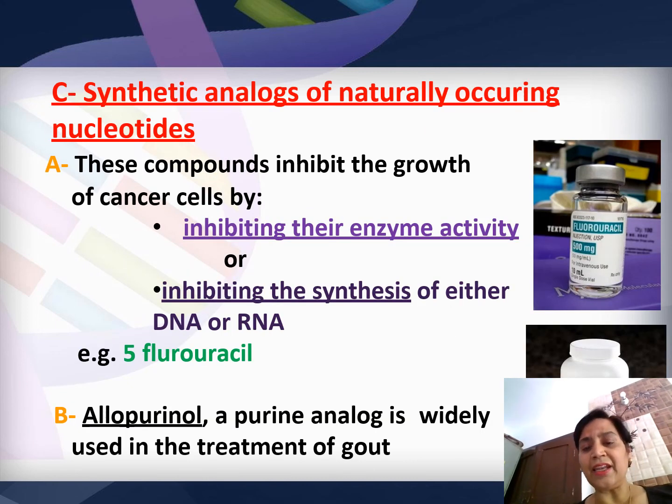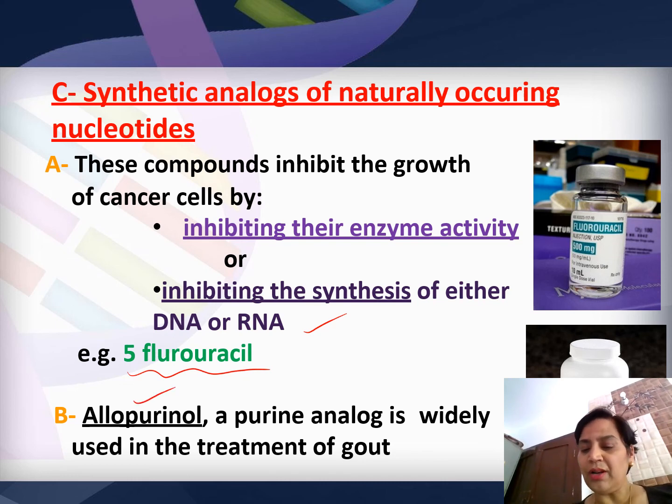Similarly, synthetic analogues of naturally occurring nucleotides. Just now I told you they have very important therapeutic roles. For example, these compounds inhibit the growth of cancerous cells. How? By inhibiting their enzyme activity or by inhibiting the synthesis of DNA and RNA. For example, 5-fluorouracil is a structural analog.